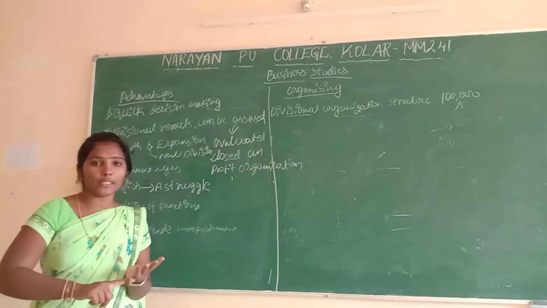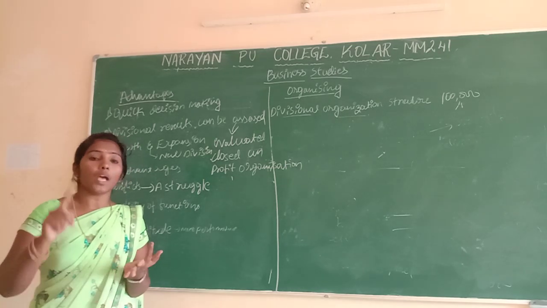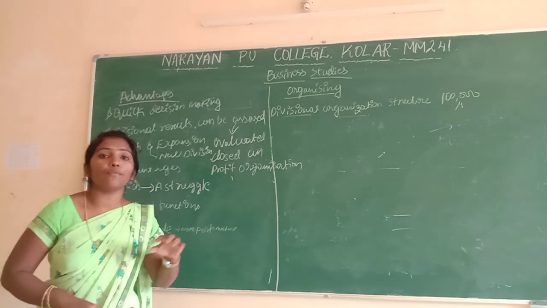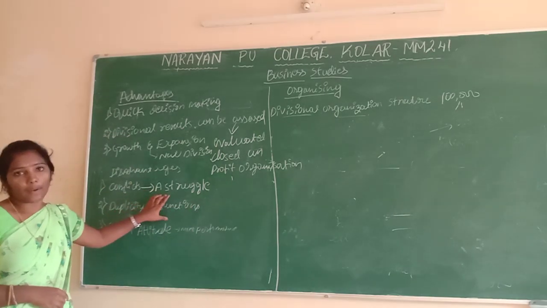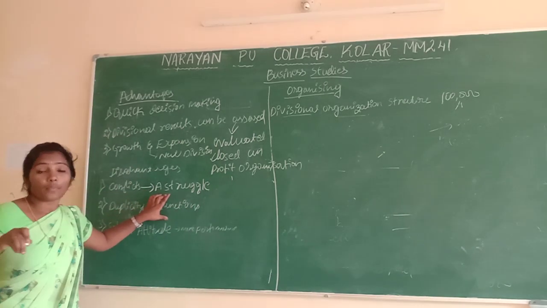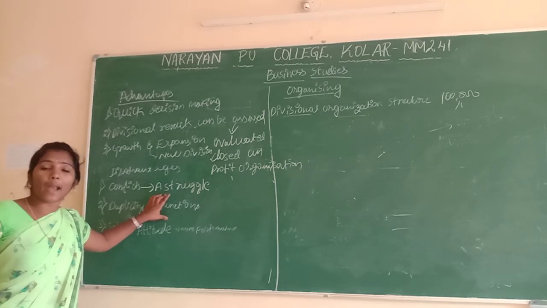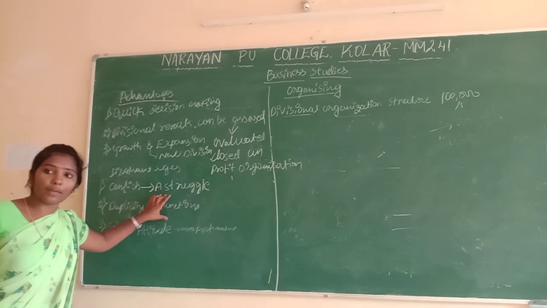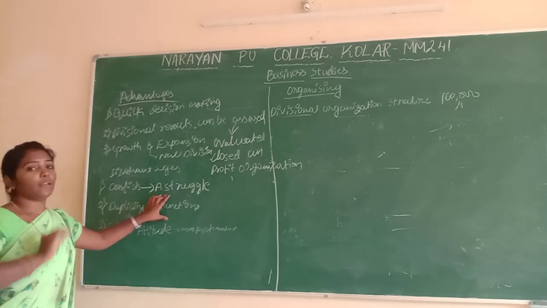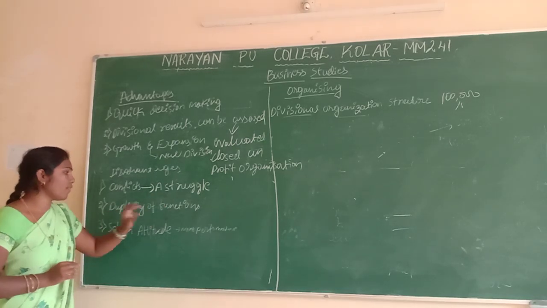Money we have to arrange first, and next plant and machinery, and resources. Everything we have to arrange. It is a struggle for that. For every division we have to give the money, plant and machinery, resources, and raw material. That is a struggle.